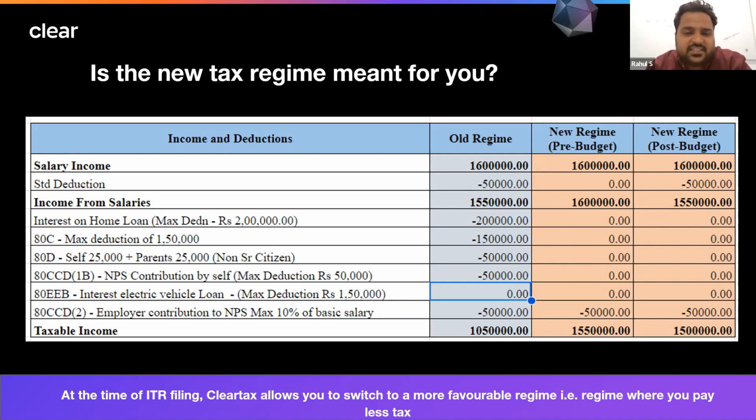Same goes for 80C, 80D, 80CCD(1). These are not available under the new tax regime. So if you have such options and you want to invest, you are reducing your taxable income to a great extent. Your taxable income is coming down to 10,50,000 only. Comparing the same with the new tax regime, it is 15,00,000 after the budget, and before the budget, just because of the standard deduction, it was 15,50,000.